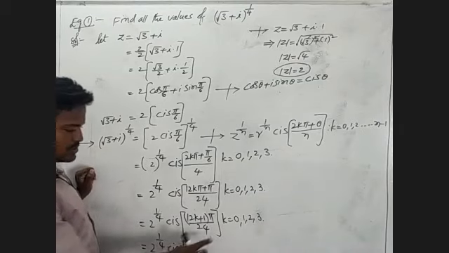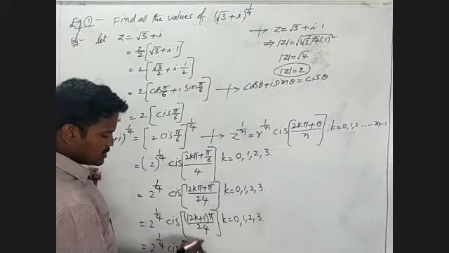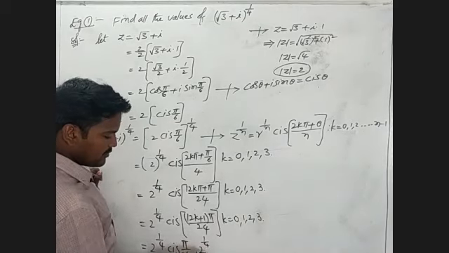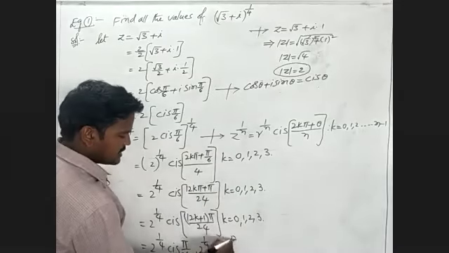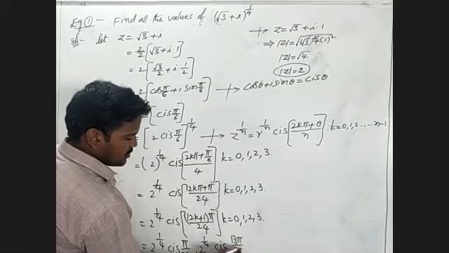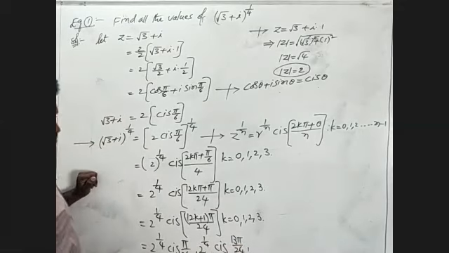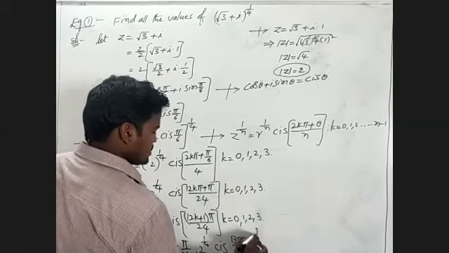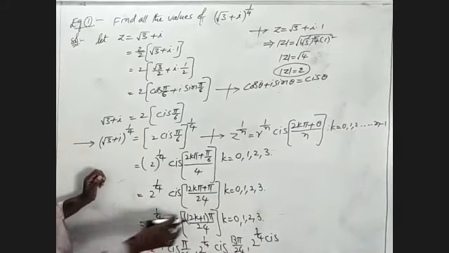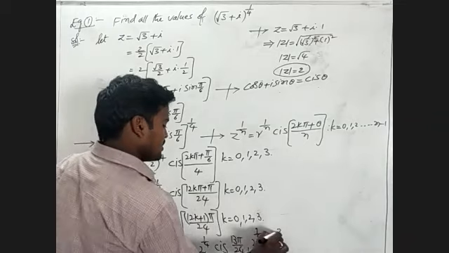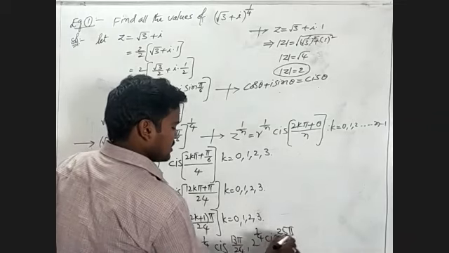Now k is equal to 1: 2 power 1 by 4 into cis of 12 into 1 is 12, 12 plus 1 is 13, 13 pi by 24. Next one: 2 power 1 by 4 into cis of 12 into 2 is 24, 24 plus 1 is 25 pi by 24.